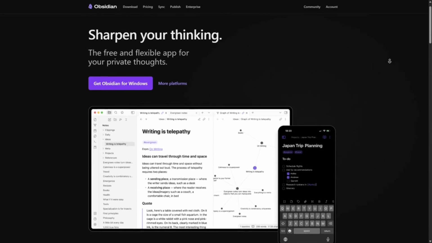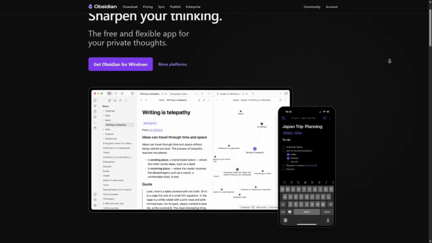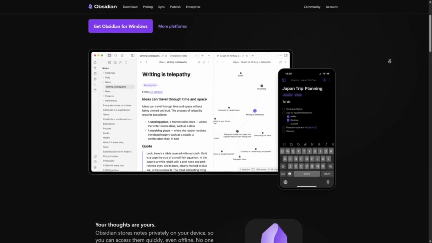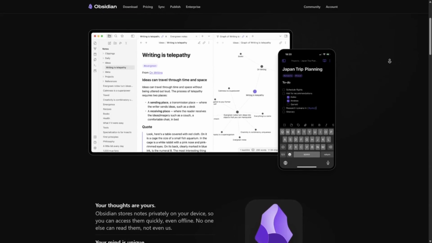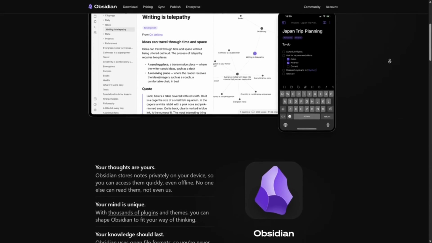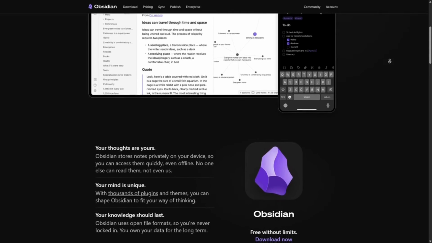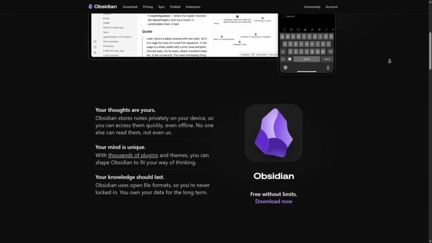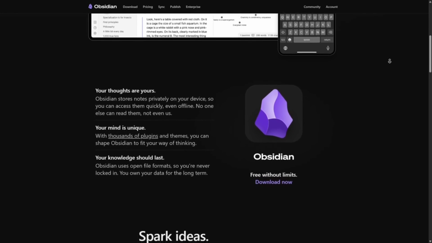Obsidian is a markdown-based knowledge base that emphasizes linking ideas through backlinks and graph views. It's lightweight, cross-platform, and ideal for note taking, personal wikis, and building a second brain. Everything is stored in plain .md files locally, which keeps your data portable and future-proof. Pros: free for personal use, cross-platform, and works offline.